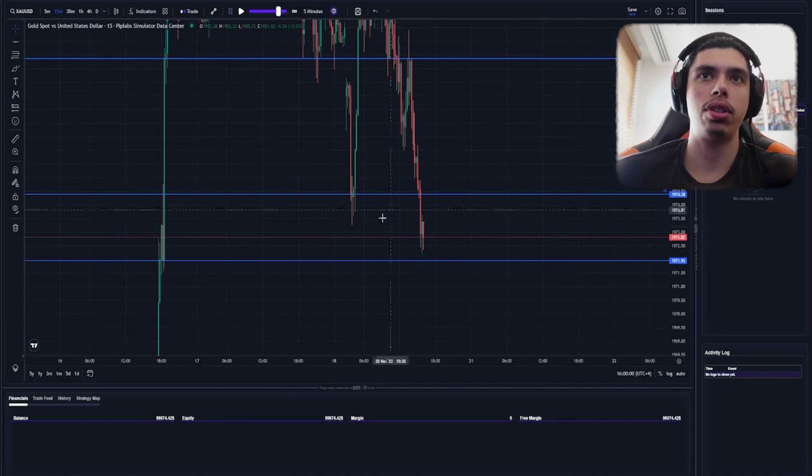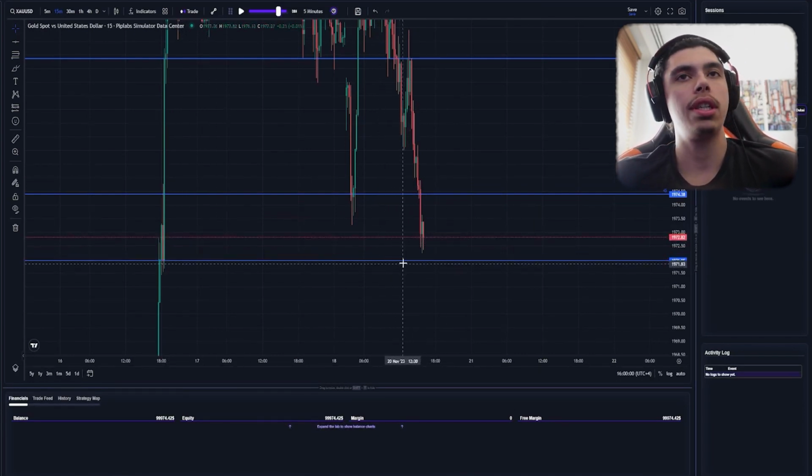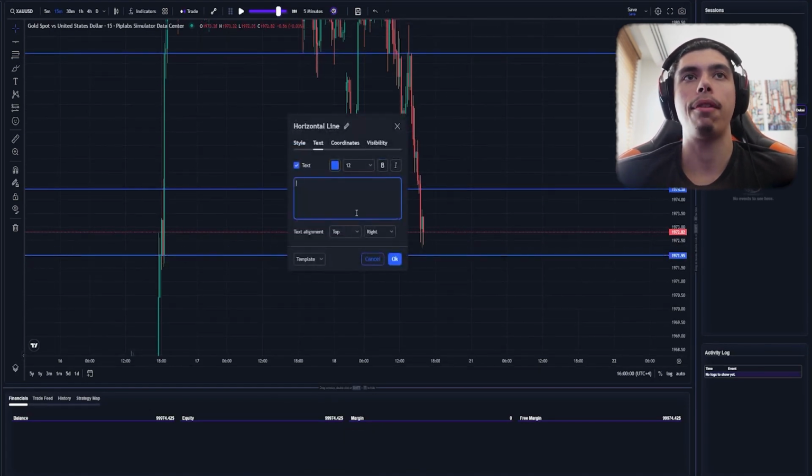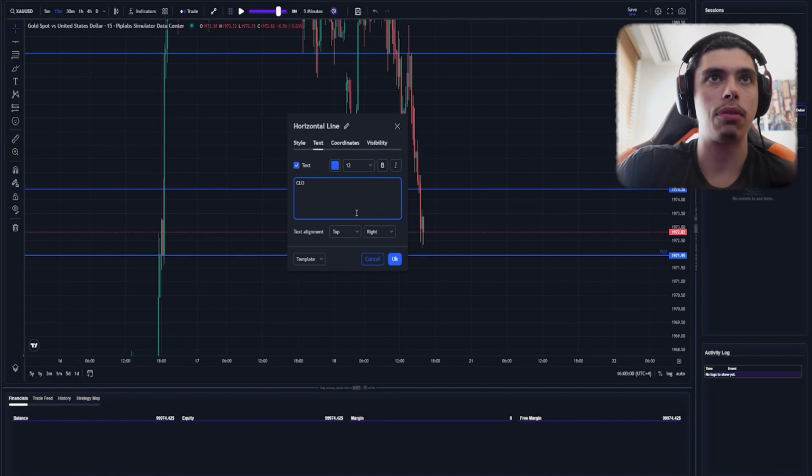I would love to see, so this has created a little structure. We have structure here as well. So what I would love to see is price close below here. This is going to be my plan for New York. So very simple plan, continuing from London.